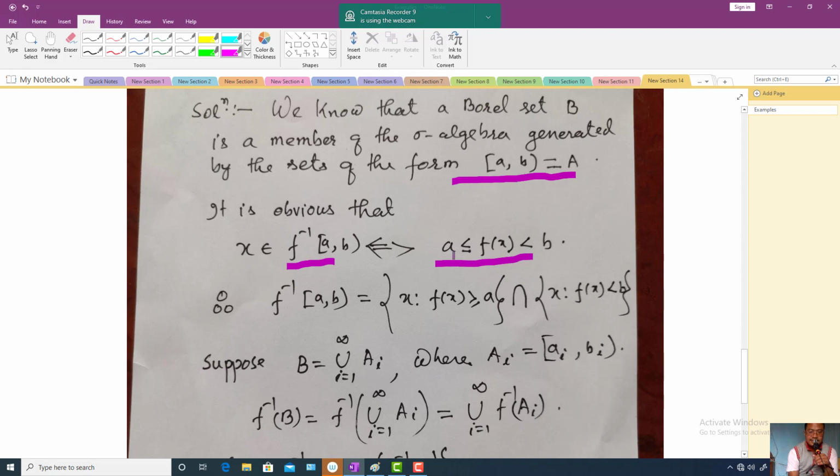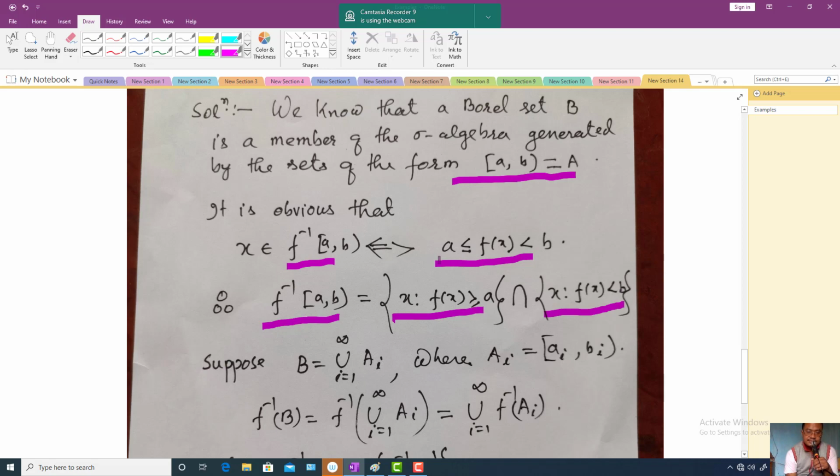This statement implies this statement, and this statement also implies this statement. All right, so that means what? f inverse of [a, b) is equal to {x such that f(x) is greater than or equal to a} intersection {x such that f(x) is strictly less than b}.